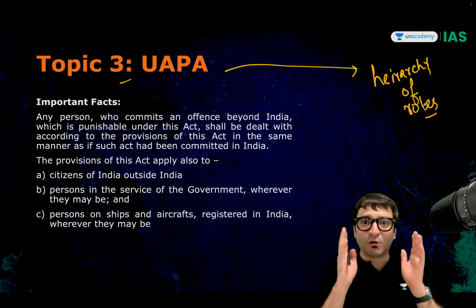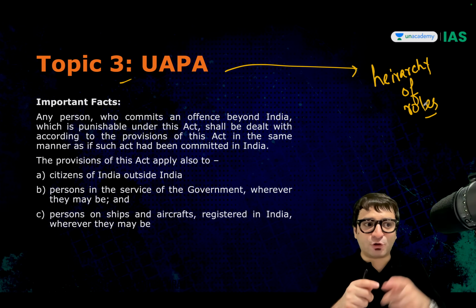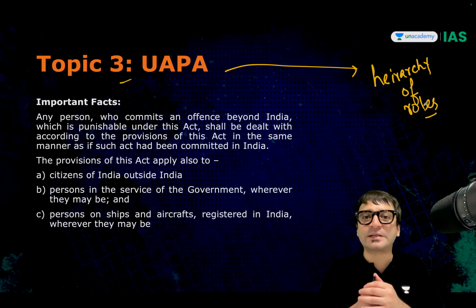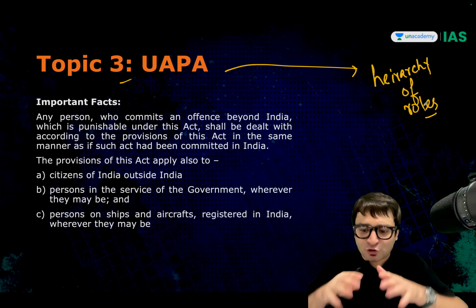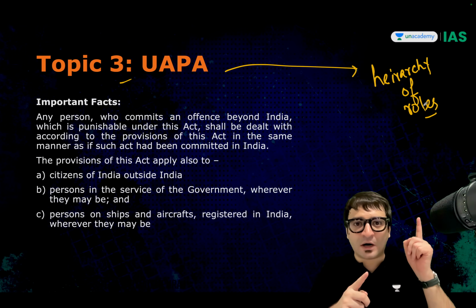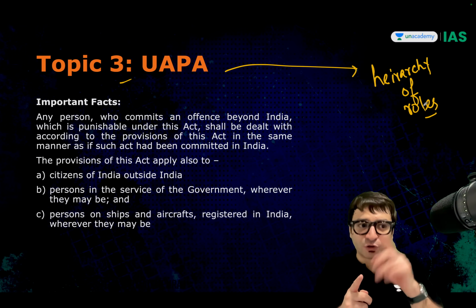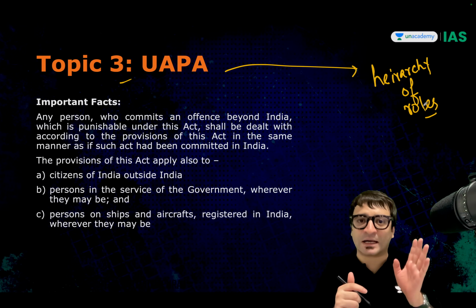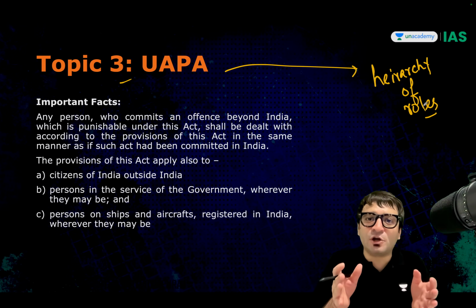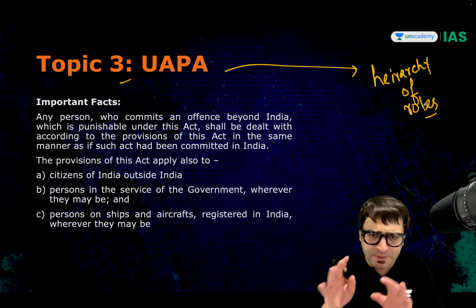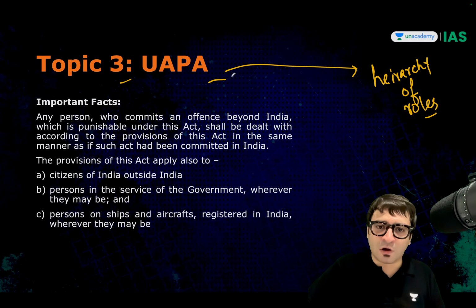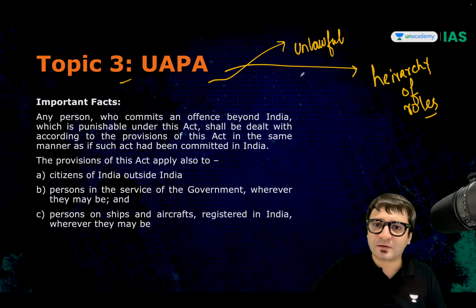There are some who are ideologues, who give directions that you should commit this unlawful act, you should commit this terrorist act. And then there are those individuals who actually implement these orders. So the threshold becomes high for those who are the ideologues, who are giving these directions to commit unlawful activities or terrorist acts. And based on this logic of hierarchy of roles, the Supreme Court denied bail to Sharjeel Imam and Umar Khalid. But be that as it may, the point is, this law penalizes unlawful activities as well as terrorist activities.